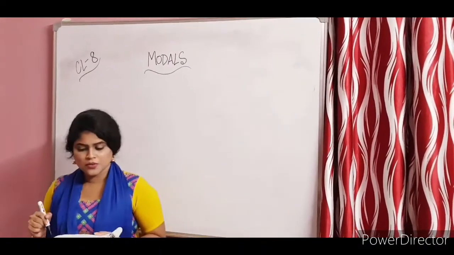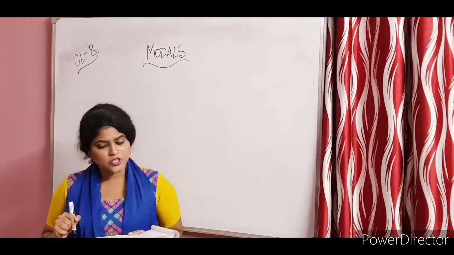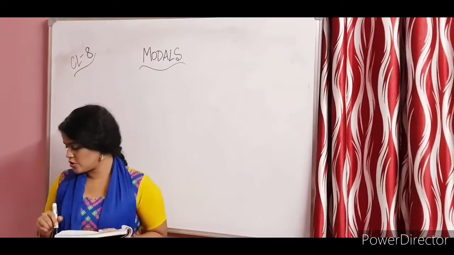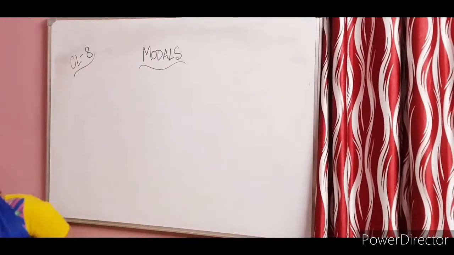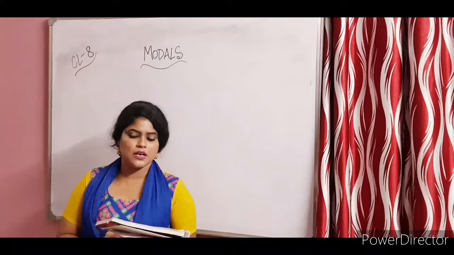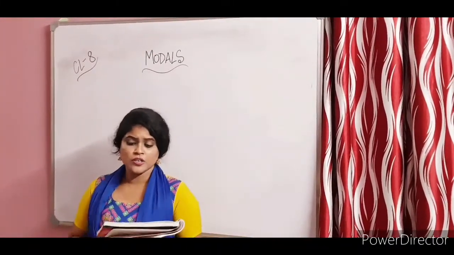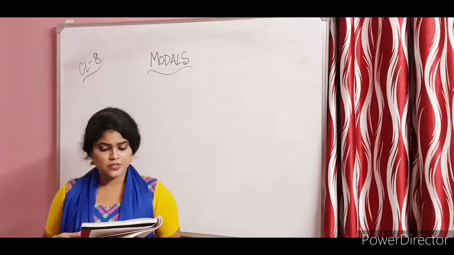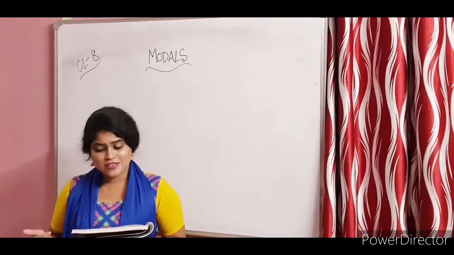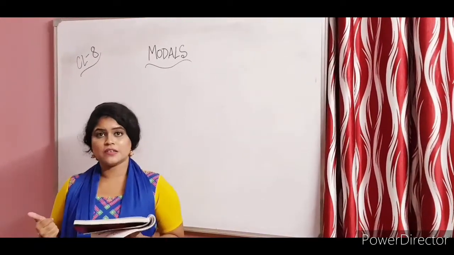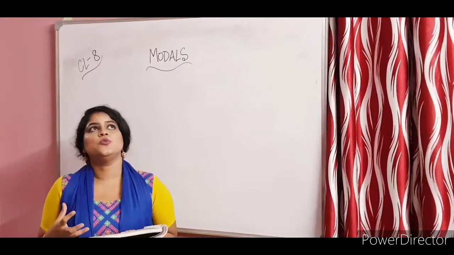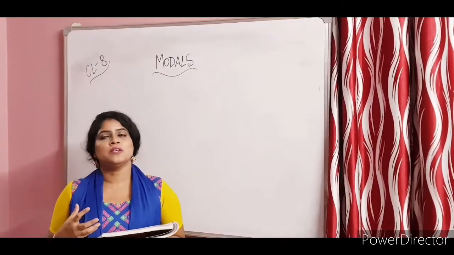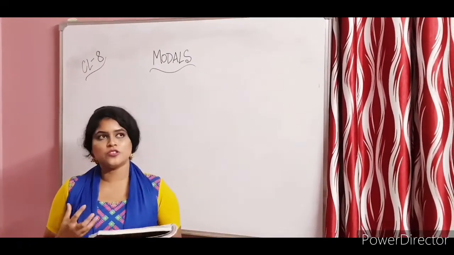Alright, now the first one that you have, can, its negation is cannot. You can use it in a shortened manner as can't. Could, its negation is could not, and its contraction is couldn't. Shall not, shan't. Now this, let me tell you, is not something that is used nowadays. It is just out of usage.